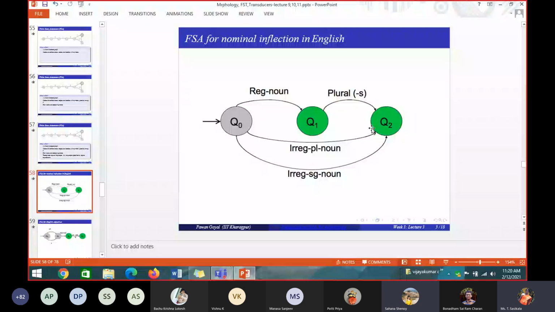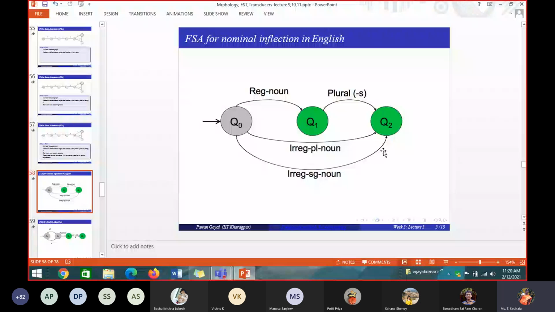Irregular plural noun. Plural noun. So what are all the states it passes through? Q0 to Q2. So if they ask you to construct a finite state automaton, the question will be like this: construct a finite state automaton which accepts regular noun singular alone.